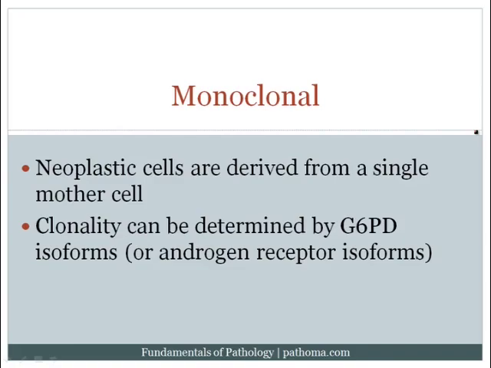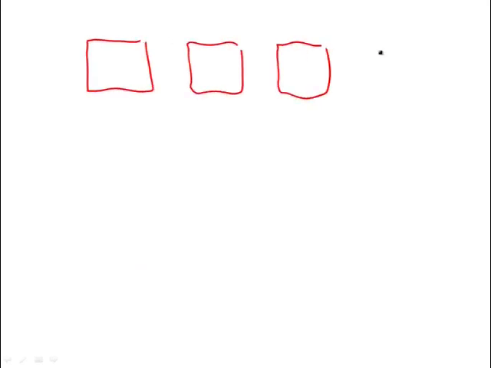Now let's take another example, and let's go back and draw the exact same scenario. So again, we've got 4 cells present within the uterus. These are the smooth muscle cells of the uterus, and we said that this is perhaps expressing G6PD-A, this one expresses G6PD-B, this one expresses G6PD-A, and this one expresses G6PD-B, so that the ratio is approximately 1 to 1.